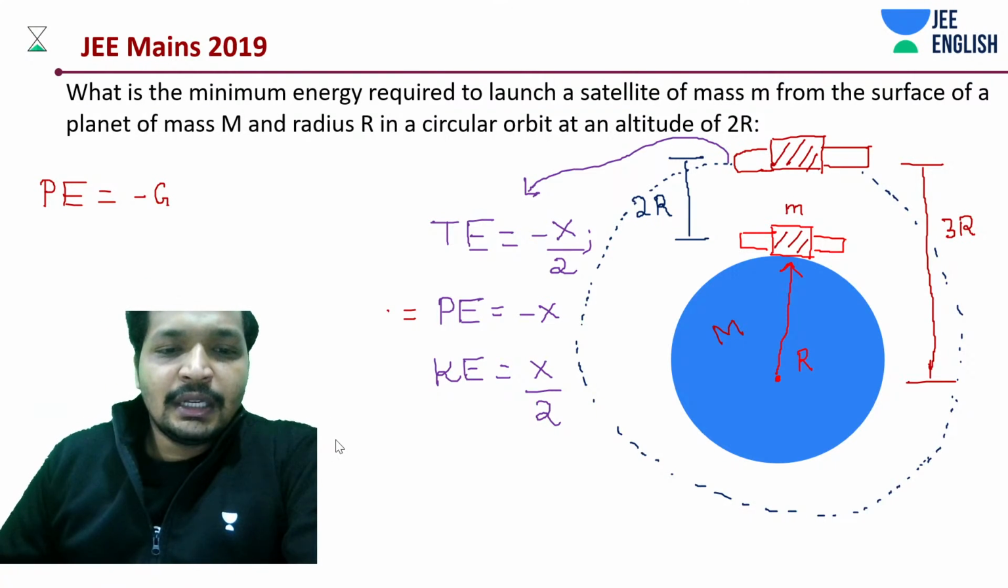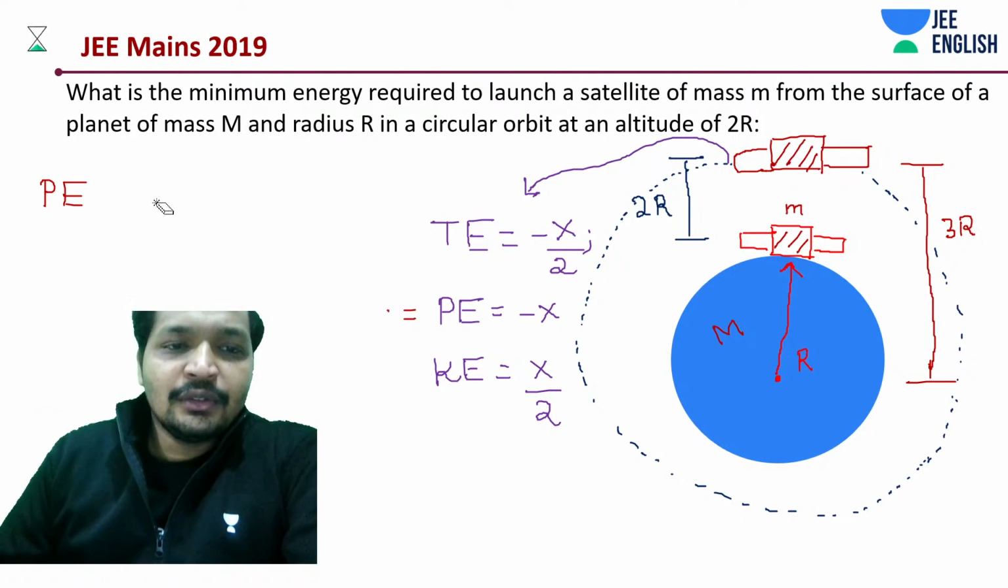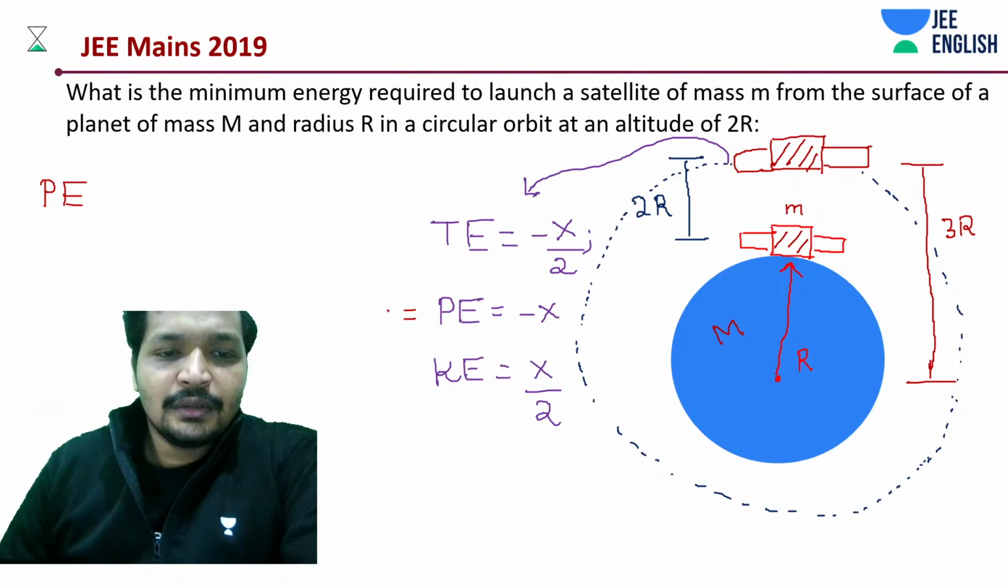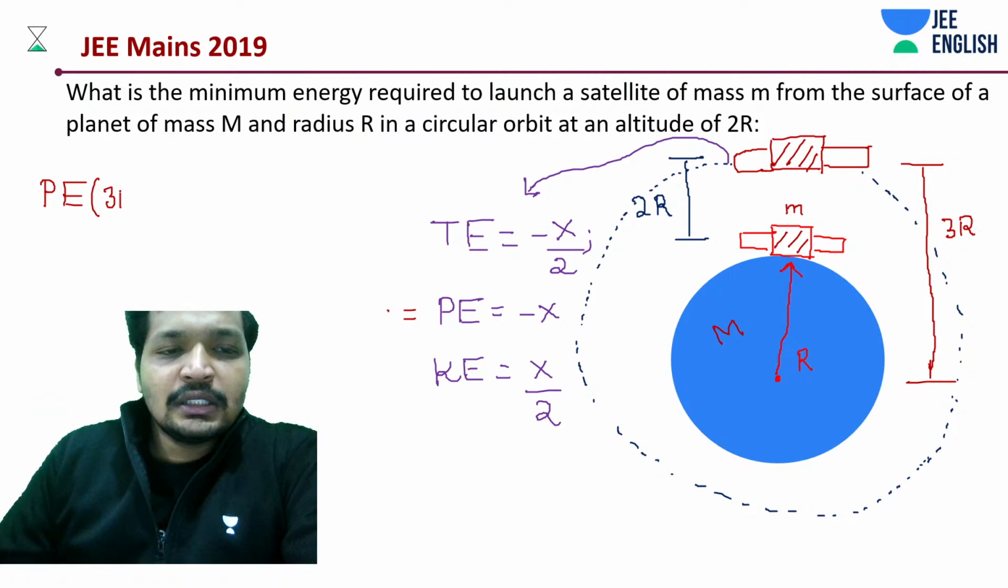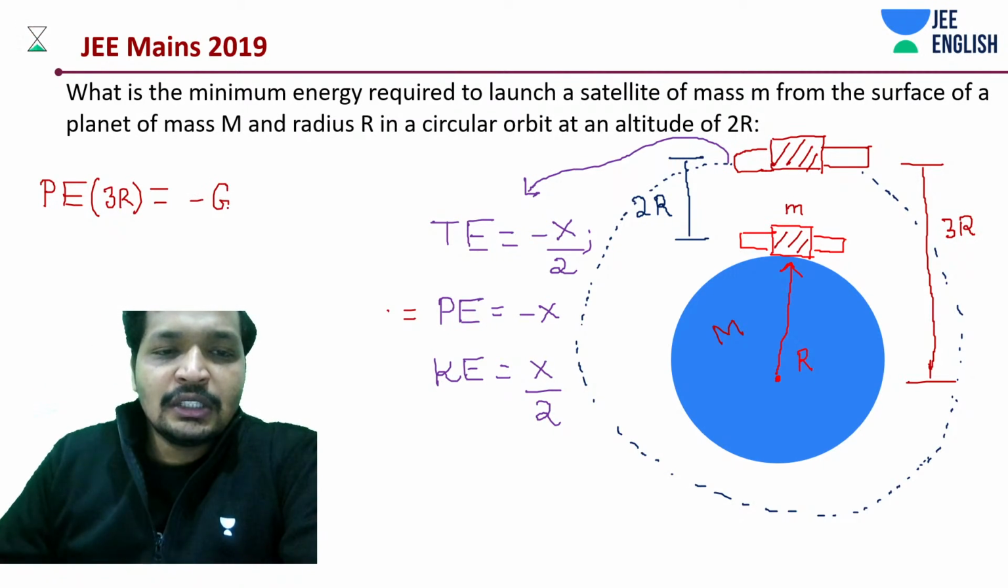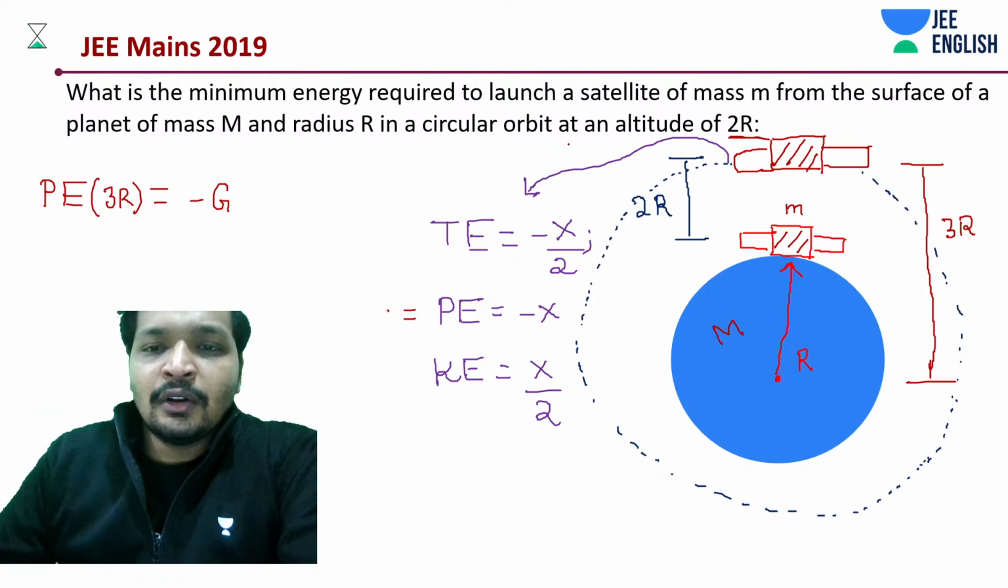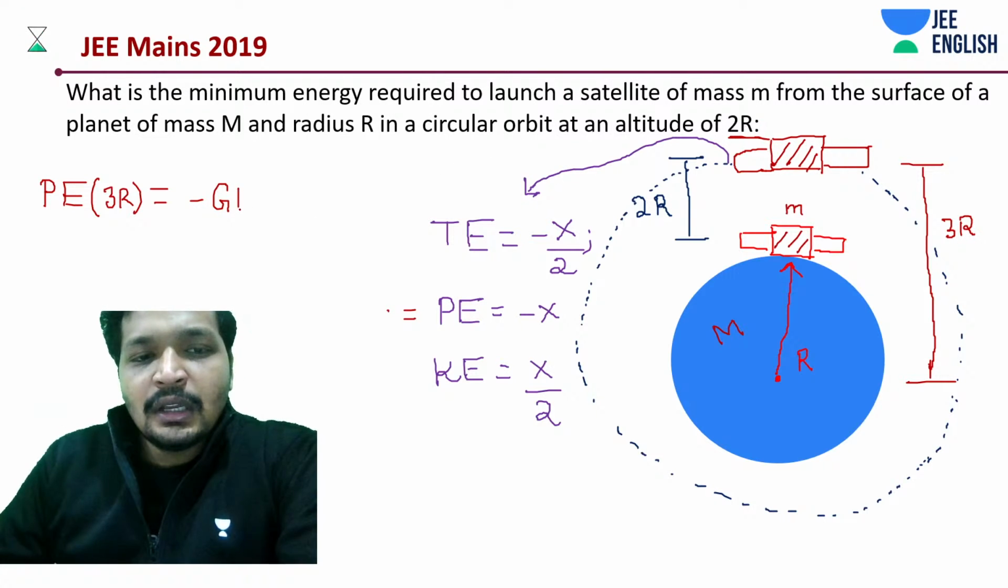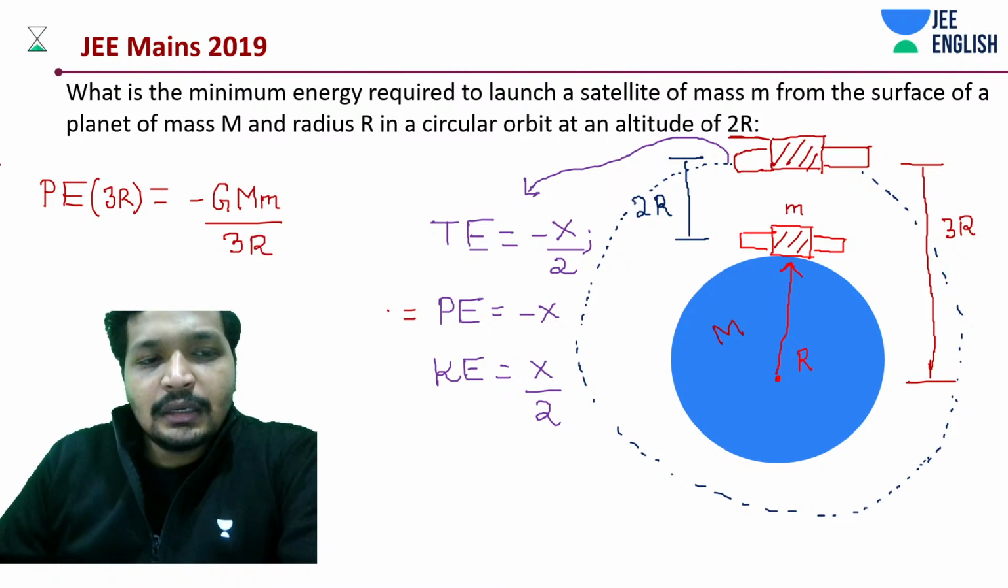Let me quickly wrap up this question. We have nothing to do in this case. So potential energy at 3r distance is going to be how much? From the center of the Earth, it's 3r distance. It's not at an altitude of 2r; altitude 2r from the surface and 3r from the center of the Earth is the same thing. So it is minus GMm by 3r.